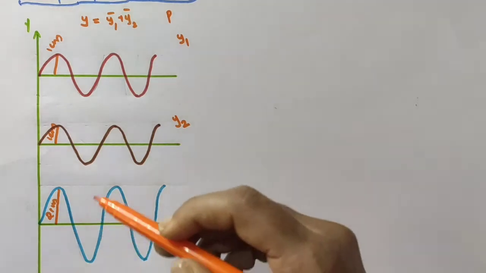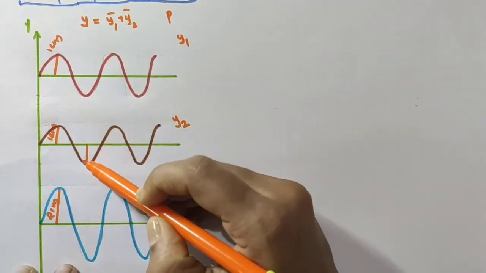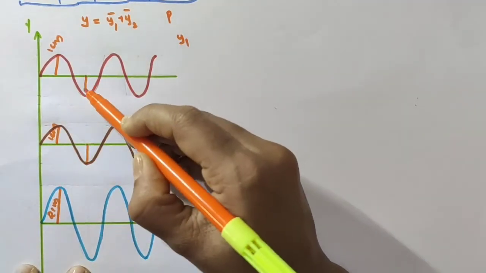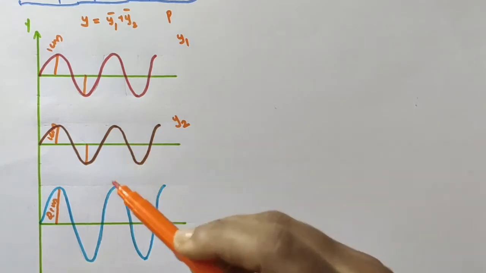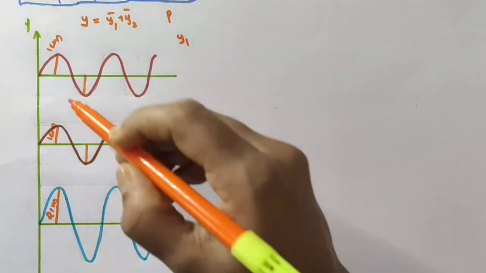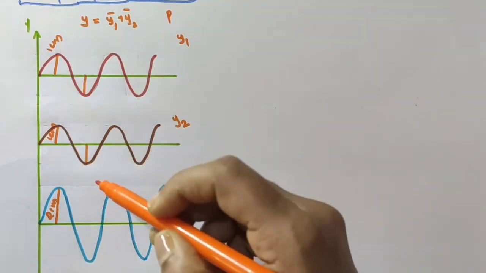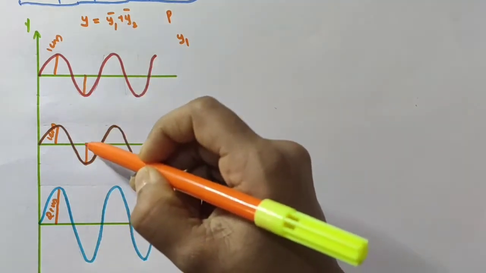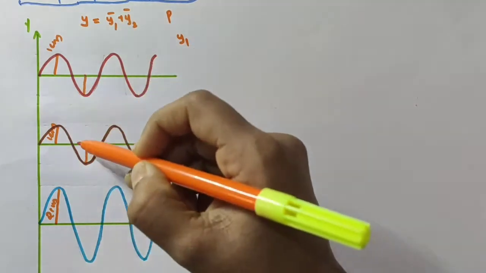Similarly, here we have the trough of the second wave and here we have the trough of the first wave. So what happens? These two have an amplitude of 1 centimeter and both are along the negative y direction, that is, below the mean position.